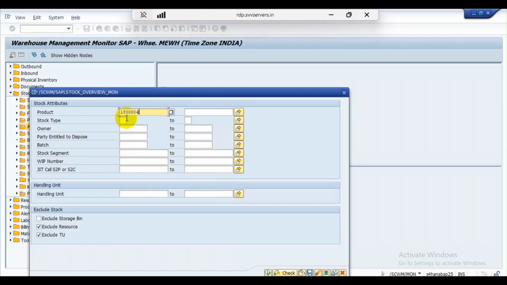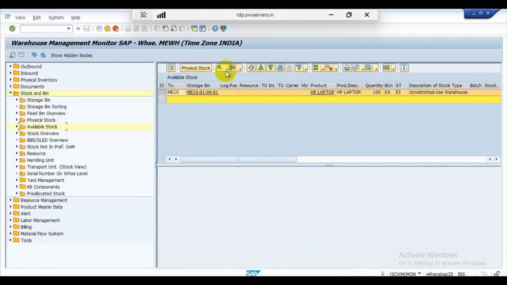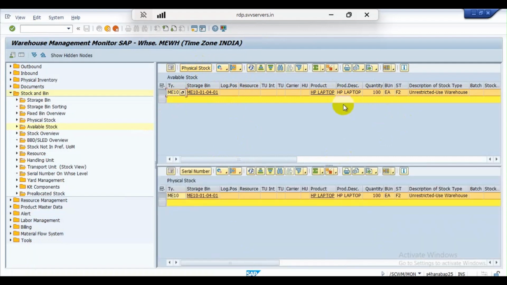Enter the product name HP laptop and execute. How much quantity is stored? Physical stock. See in the bin ME10-01-04-01, the 100 quantity is stored. So the task is done successfully. Put away is done successfully. We have stored the material in the hierarchy storage bin.